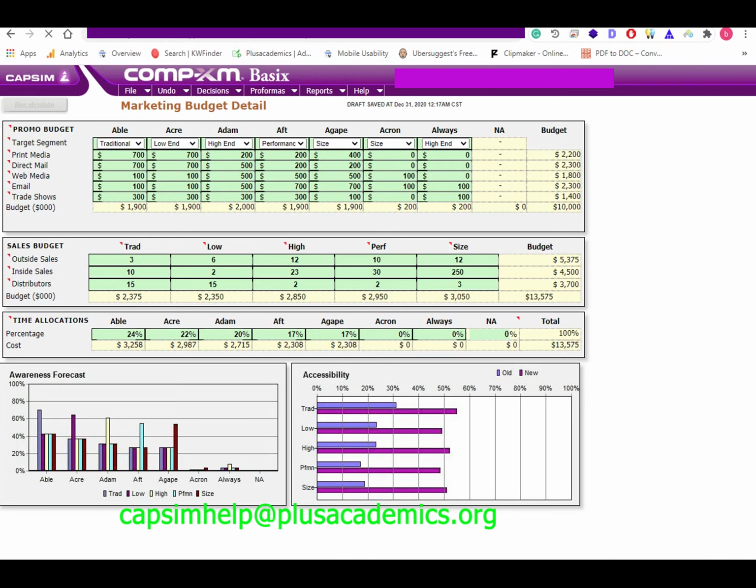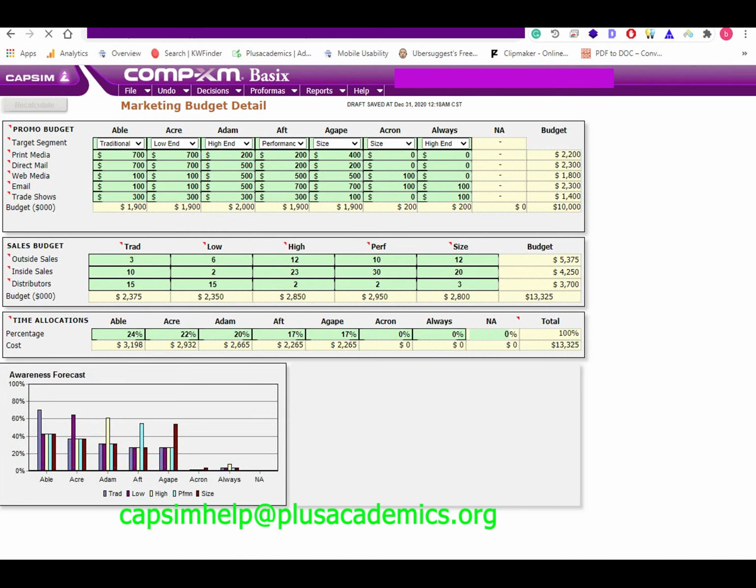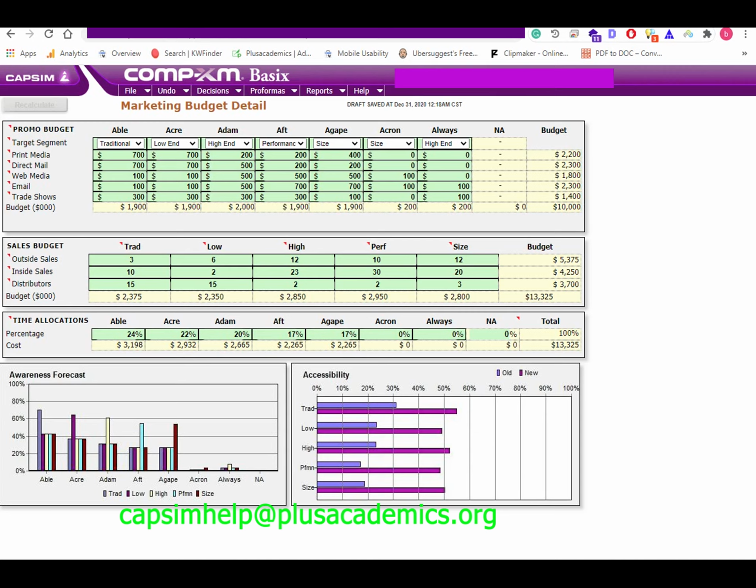For low-end, good performance can be obtained from distributors, while moderate can be obtained from outside sales. Therefore, we used 15 distributors, 6 outside sales, and 2 inside sales. For high-end, outside sales offer the best result, while inside sales offer a moderate result. Distribution is poor for high-end. Therefore, in this case, we utilized 12 outside sales, 23 inside sales, and 2 distributors.